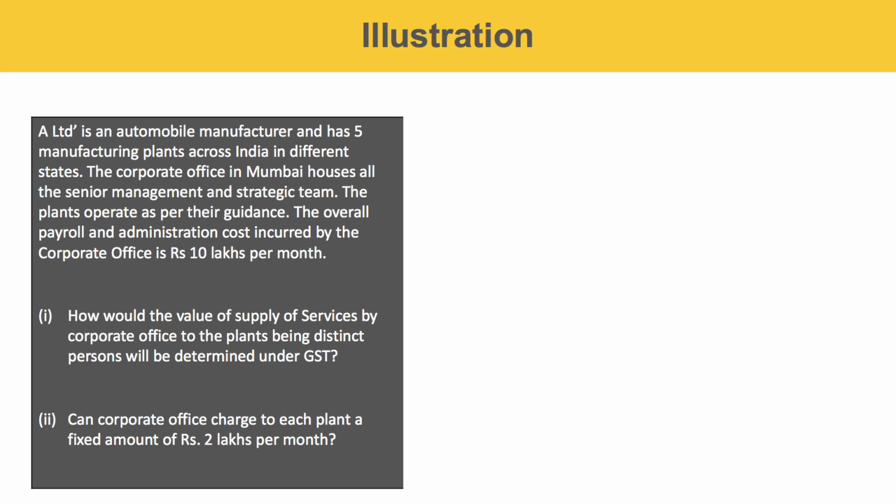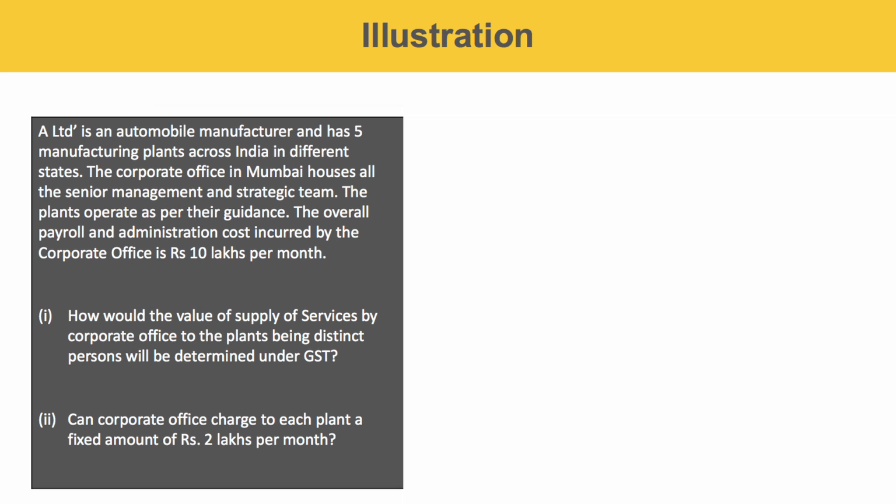How would the value of supply of service by the corporate office to the plants, being distinct persons, be determined under GST? There is no open market value or value of supply of like kind and quality. So A Limited has to determine the value on cost basis, that is 110% of the cost of rendering such services. Using a reasonable base and fair allocation methodology, such value should be apportioned to all the plants.